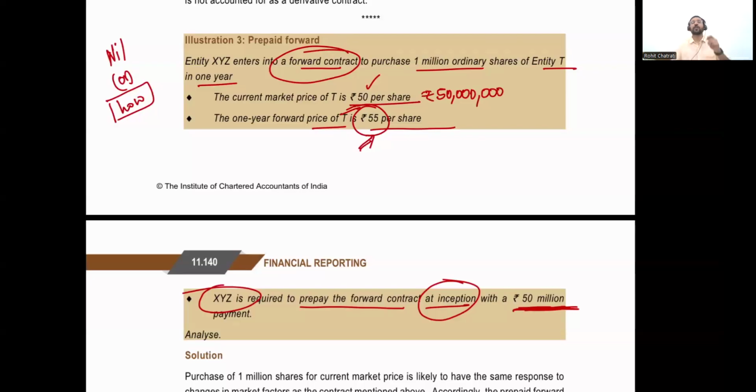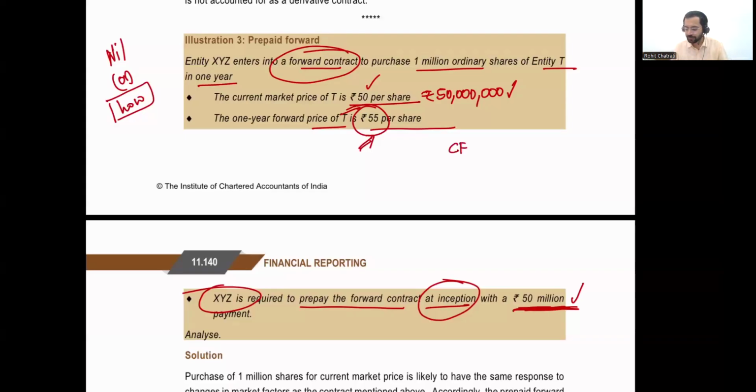All right, so the amount of outflow that I would have under the cash market or the spot market, and cash market and spot market refer to the same thing. To purchase 1 million shares today, I would have incurred 50 million, and to enter into the derivative contract also, I'm spending 50 million. So my outflow under the derivative contract is 100% of the outflow under the spot market. The outflow under the derivative contract is the same as the cash flow I would have to make to purchase the position in the spot market. Therefore, you cannot classify this as a derivative.